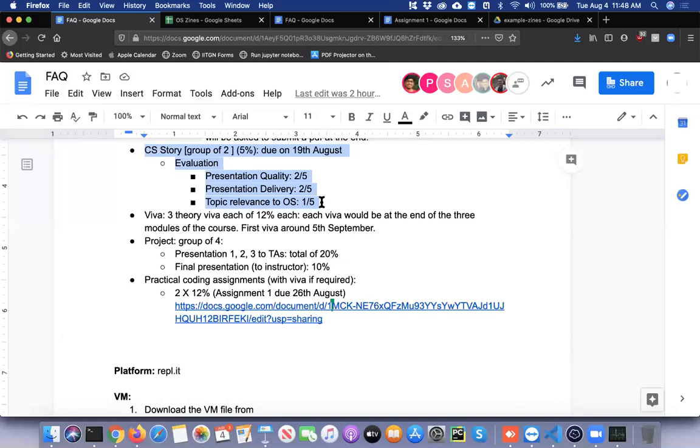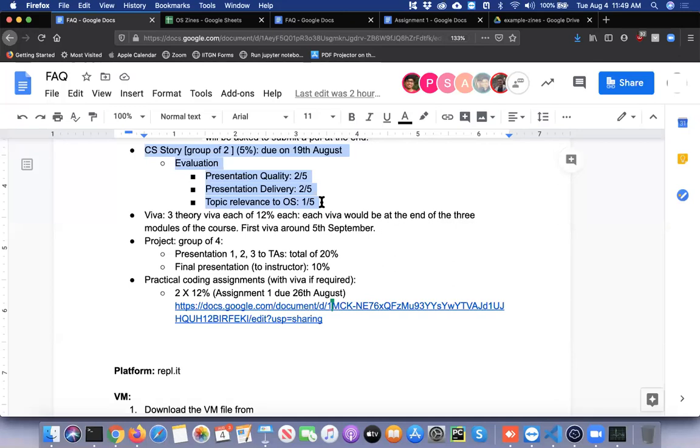This is the presentation that you'll have to video record, and it will be time bounded, let's say something like 5 minutes. You'll have to video record, or basically screen record, and then share it with us. This is due on 19th August. After 19th August, we'll be showing one story at a time at the start of each lecture.